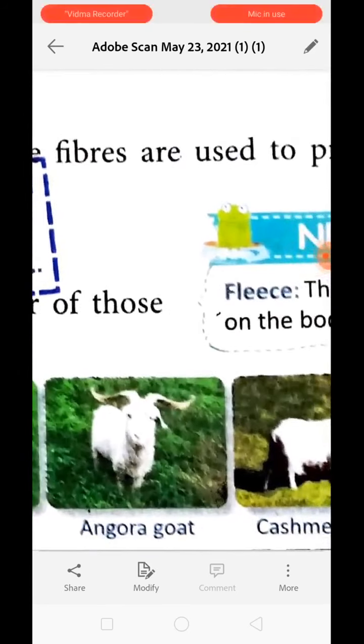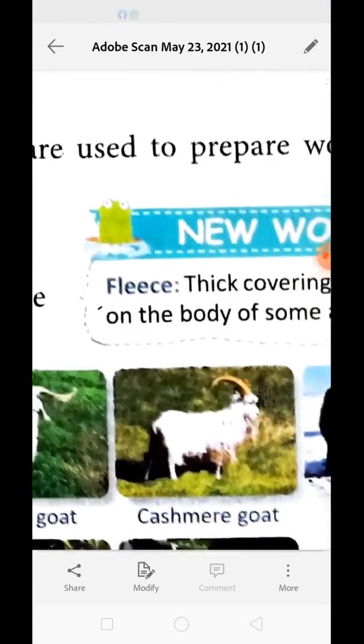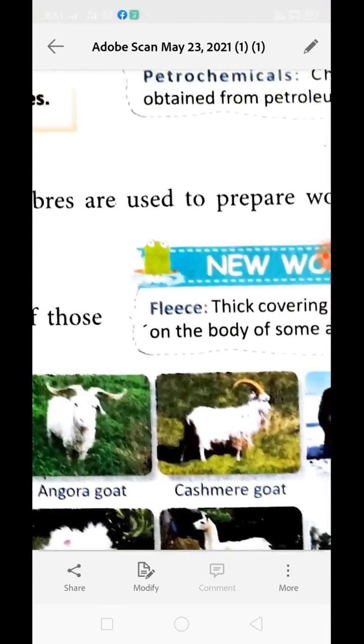See over here, this is the Angora goat and this is the Kashmiri goat. Both of them have very long hairs, and these undercoat hairs which we are going to use are very fine and very soft in texture as well. This is used to make Kashmiri wool, known as pashmina wool. Okay, it is used to make pashmina clothes, and the Angora goat is going to provide us Angora wool.